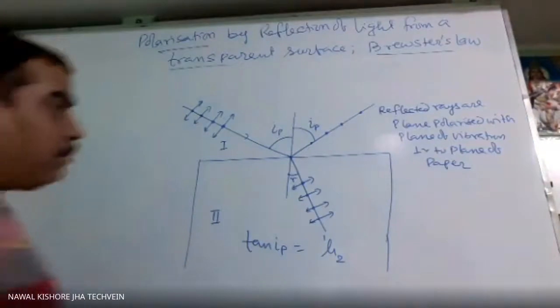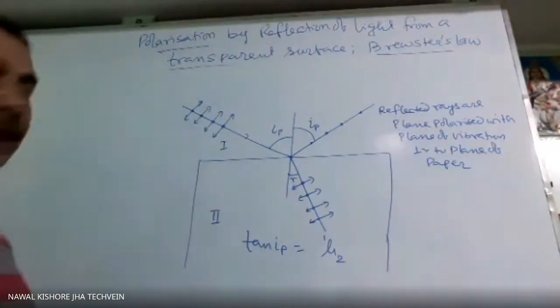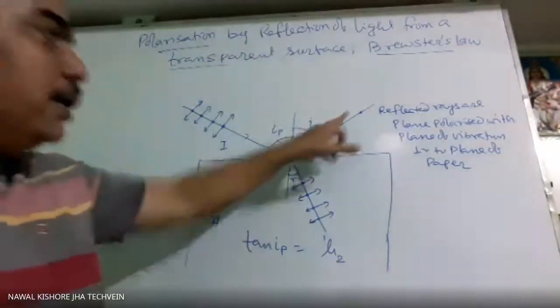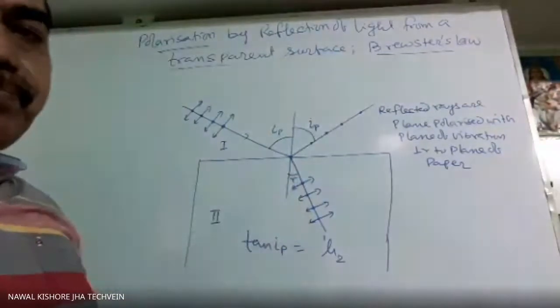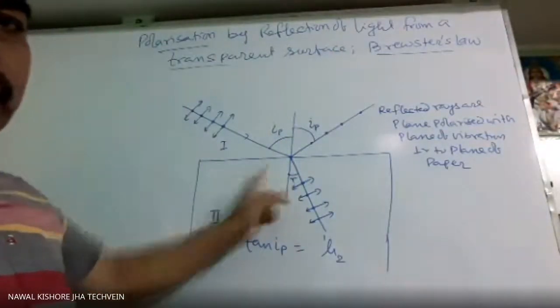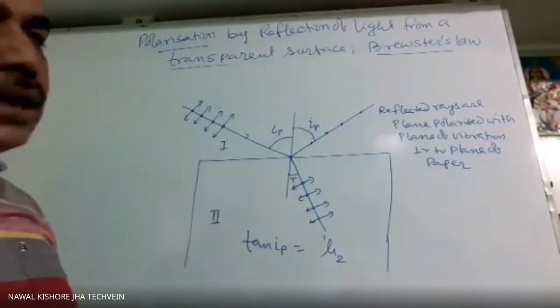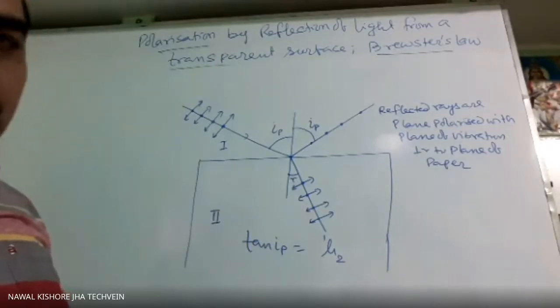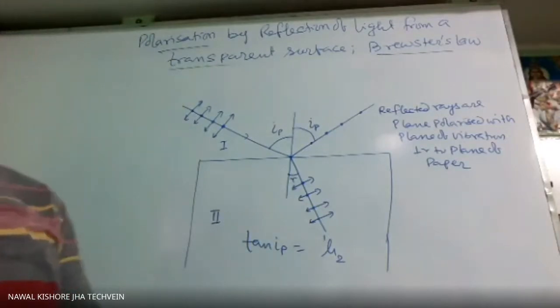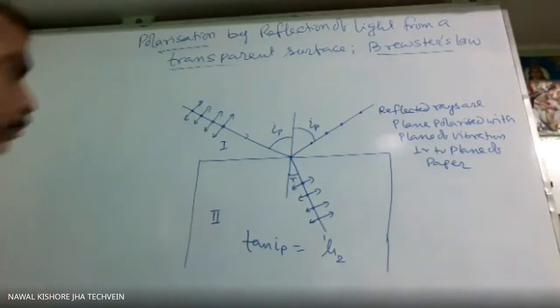Now, sometimes it is asked, prove that the reflected and refracted rays are normal to each other when the light is incident at the polarizing angle. That we have to prove. So how will you prove that?